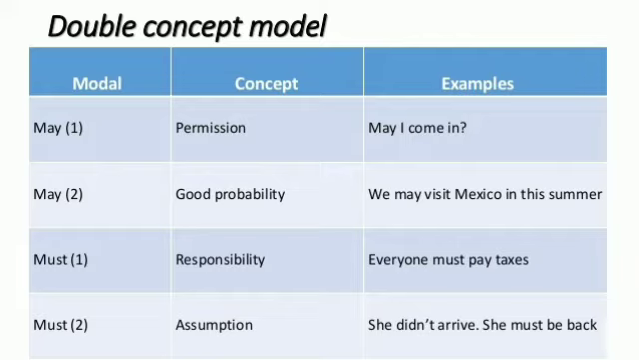First of all, the modal is may. May has two concepts: the first is permission, and the second is good probability. For permission, let us see the example. May I come in? When we want to enter somewhere, we just ask, may I come in? And the second concept is good probability. Let us see the example. We may visit Mexico this summer. If we have used may, there is good probability, means it is quite possible that we will go to Mexico this summer.